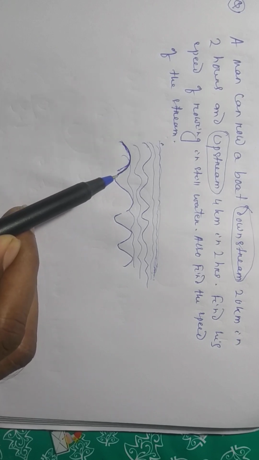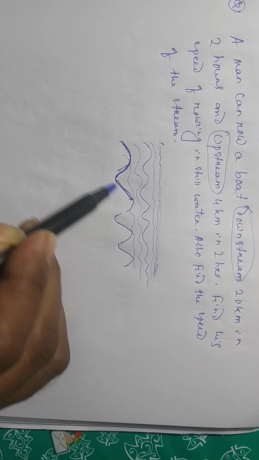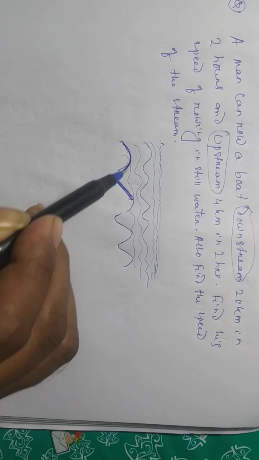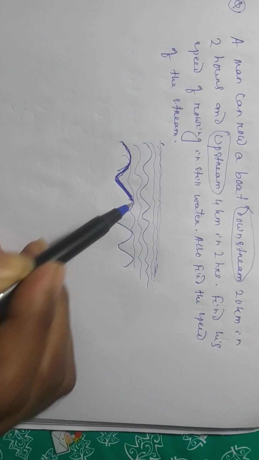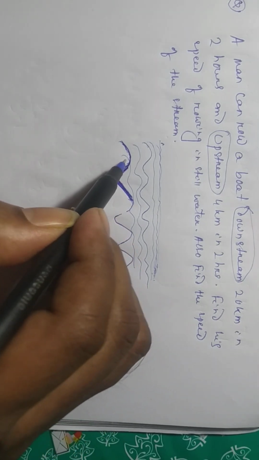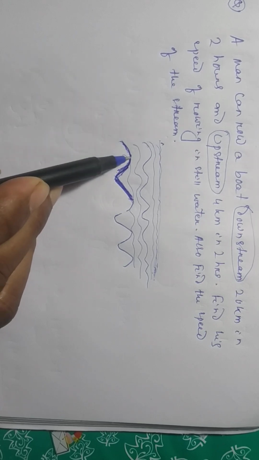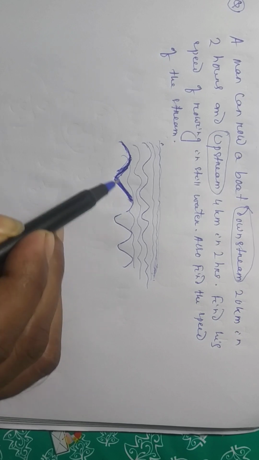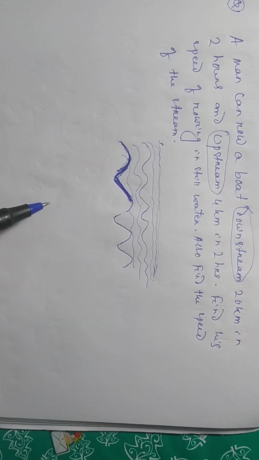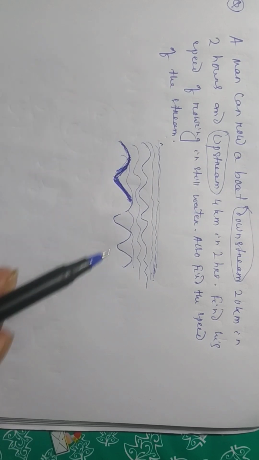After down, when it goes up, this is upstream, this is downstream. When it goes up, the speed will be less. When it goes down, the speed will increase. When it goes upstream, it will decrease. Okay, so this is the fundamental thing, just to understand this.